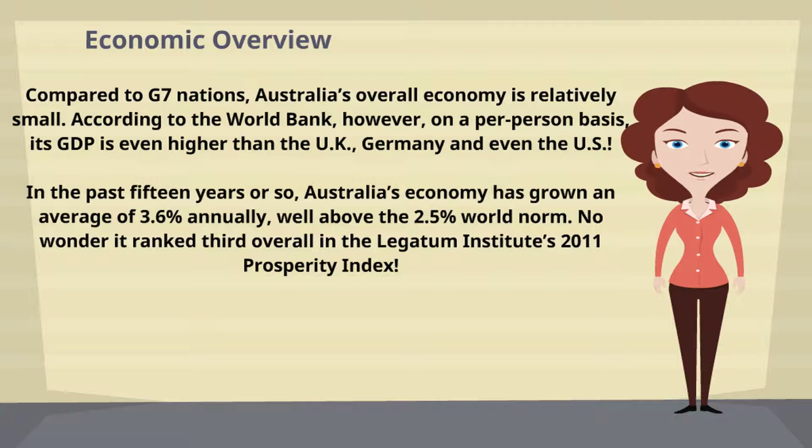Let's move into economic overview. Compared to G7 nations, Australia's overall economy is relatively small. According to the World Bank, however, on a per-person basis, its GDP is even higher than the UK, Germany and even the US. In the past 15 years or so, Australia's economy has grown an average of 3.6% annually, well above the 2.5% world norm. No wonder it ranked third overall in the Legatum Institute's 2011 Prosperity Index.